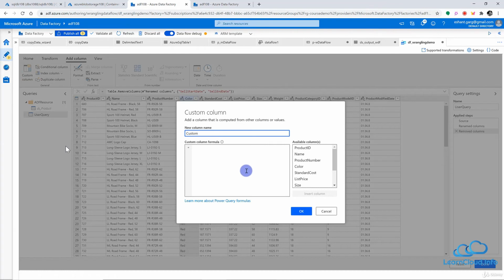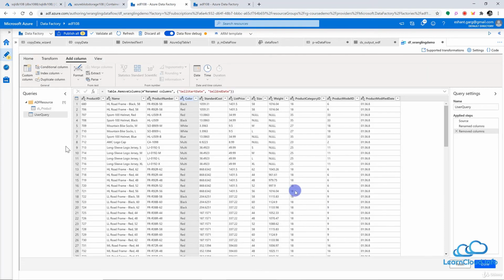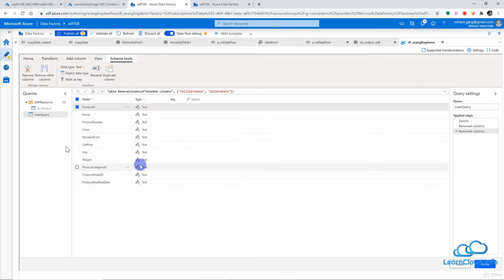the custom column here. And here you can write the formula to create this new column. So you can take one of these columns and create the formula, maybe some expression, and based on that expression the new column will be defined. Similarly, you can duplicate this column, and you can also have the option to view the schema instead of this data set.